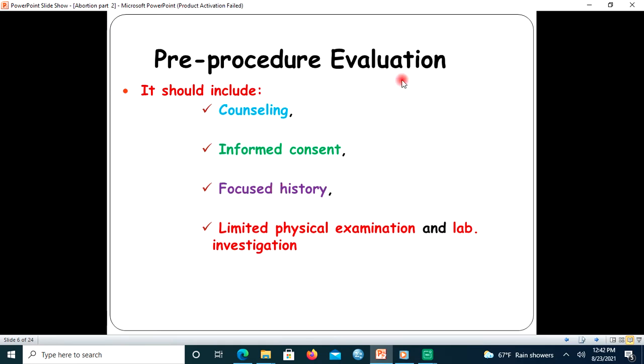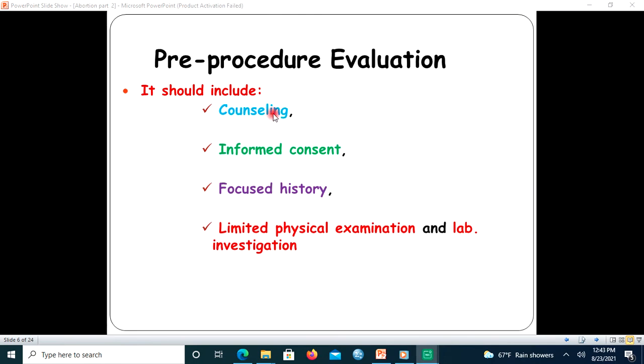Let us proceed. Before performing the abortion procedures, what are the pre-procedure evaluations? The first one should include counseling. Counseling should be focused on whether the woman may change her decision, since abortion is an inhuman act.